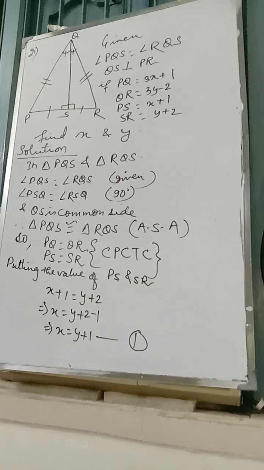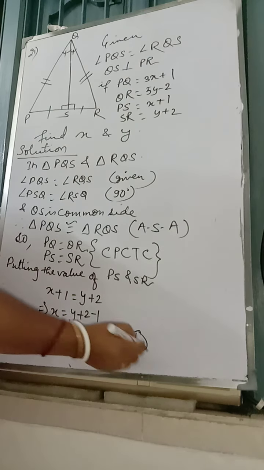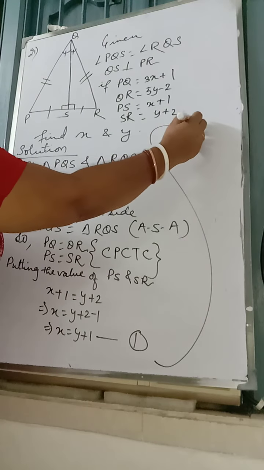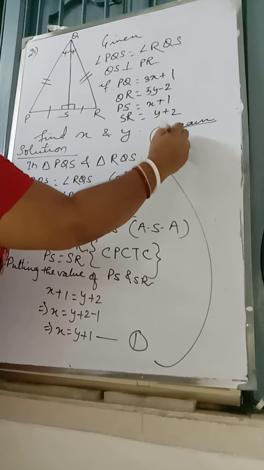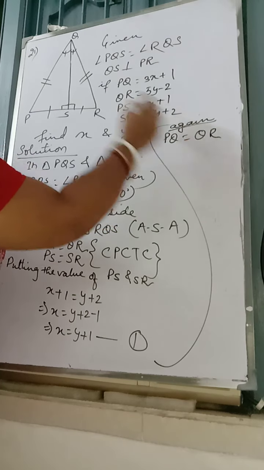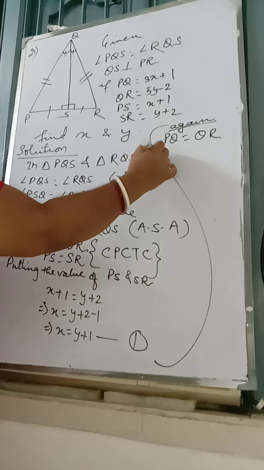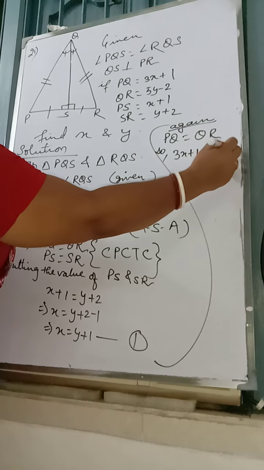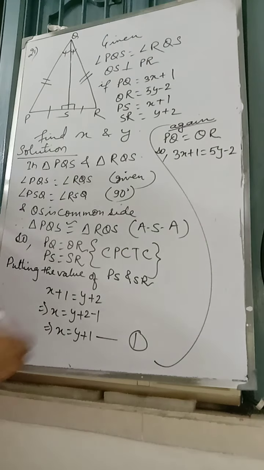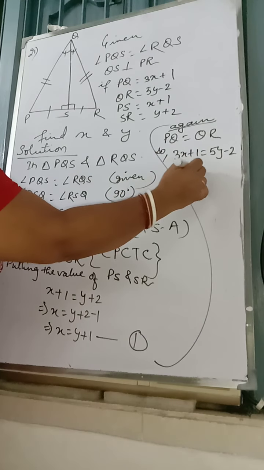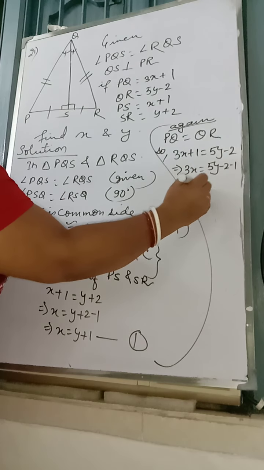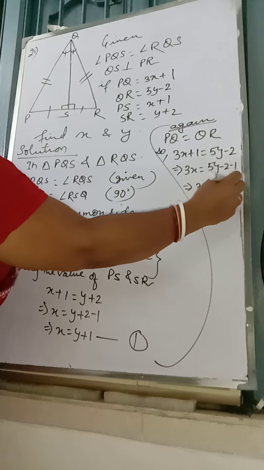Now again we can write PQ is equal to QR. So that's what, 3x plus 1 is equal to 5y minus 2. Now 3x is equal to 5y minus 2 minus 1, or 3x is equal to 5y minus 3.